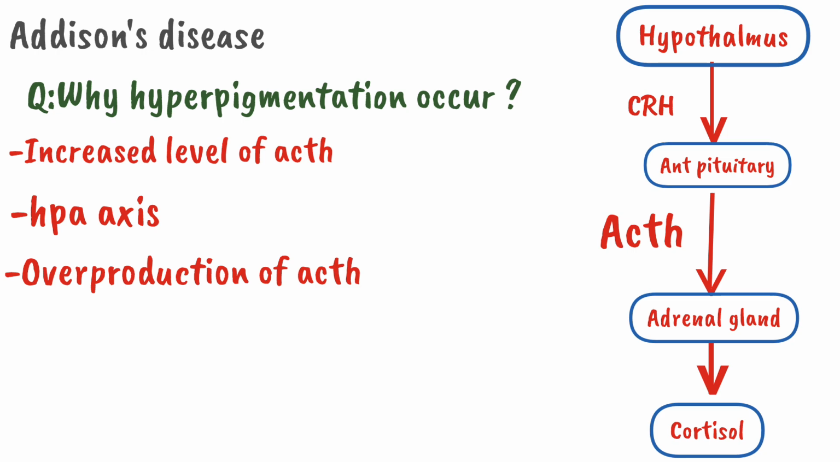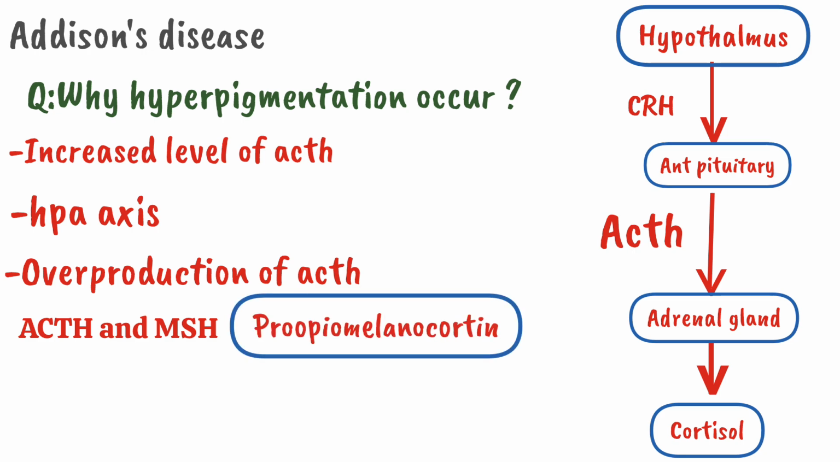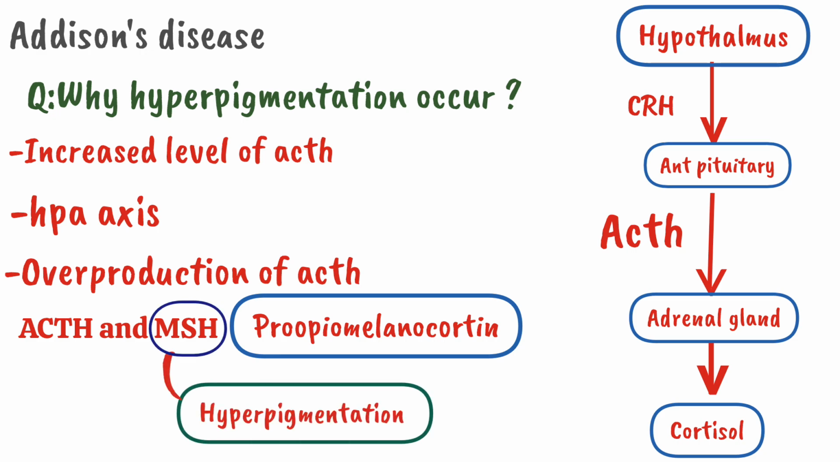Why does ACTH cause hyperpigmentation? Because ACTH and the melanocyte stimulating hormone MSH arise from the same precursor called pro-opiomelanocortin. So when the ACTH level increases, it will increase the level of MSH, which will cause hyperpigmentation.